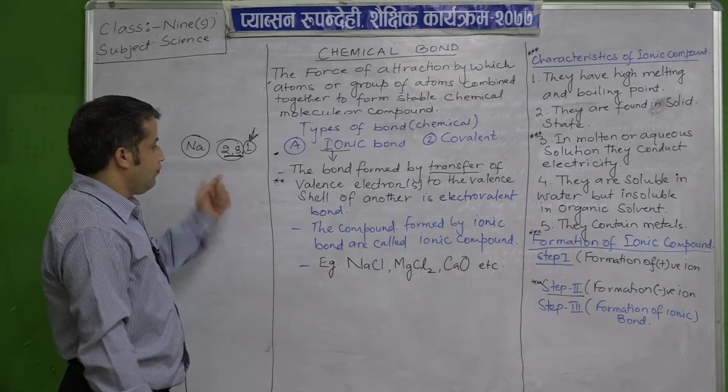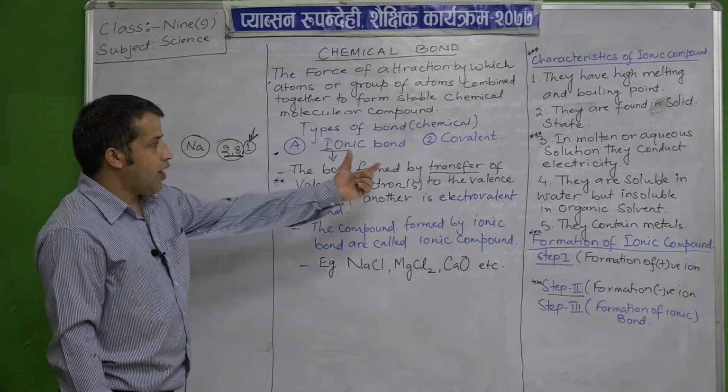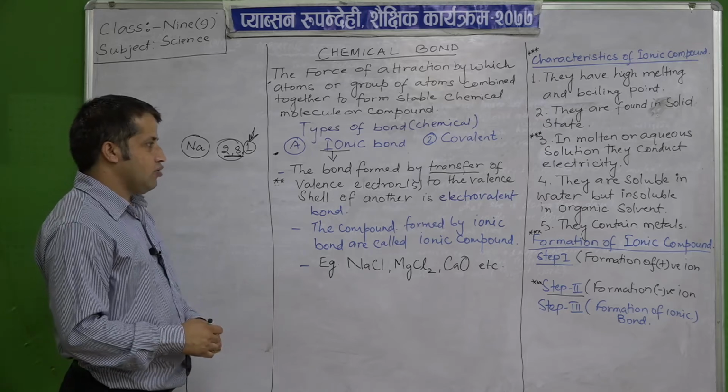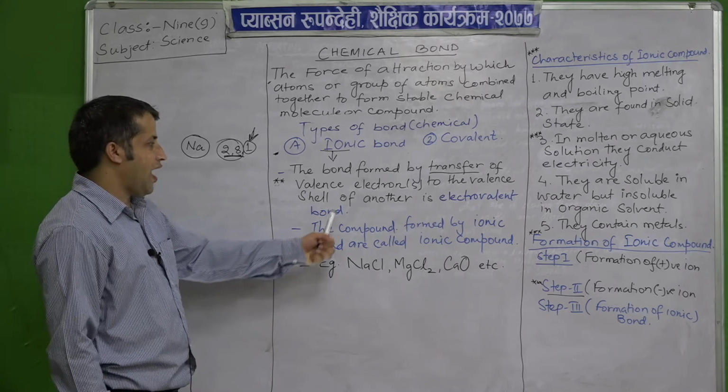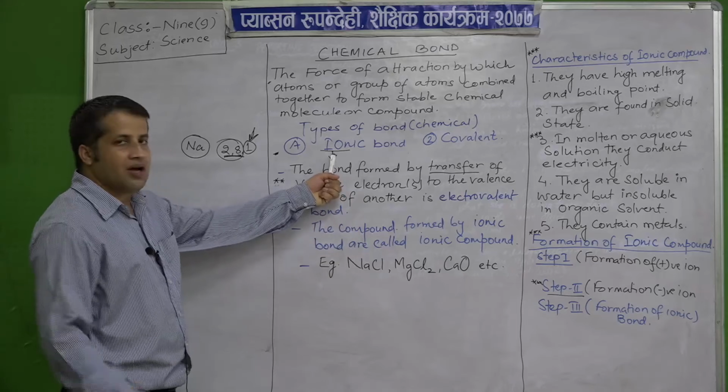The bond formed by transfer of valence electron or electrons to the valence shell of another element is known as an electrovalent bond or ionic bond.